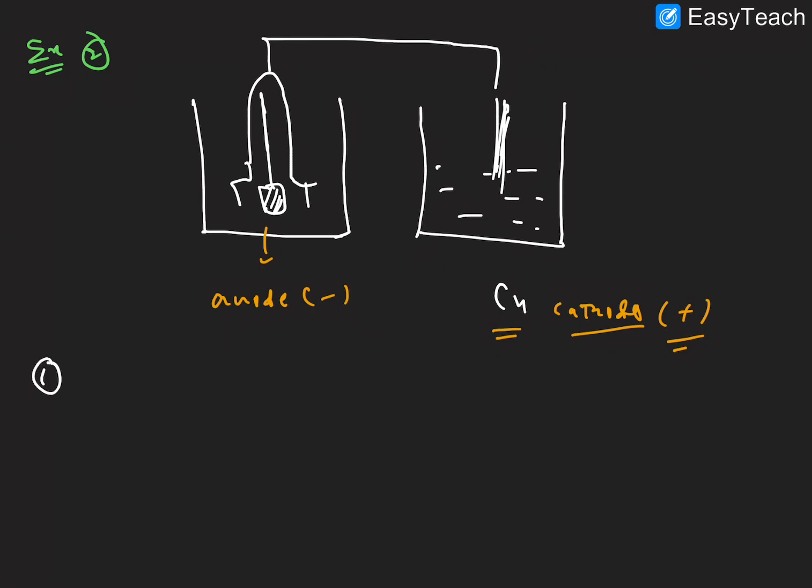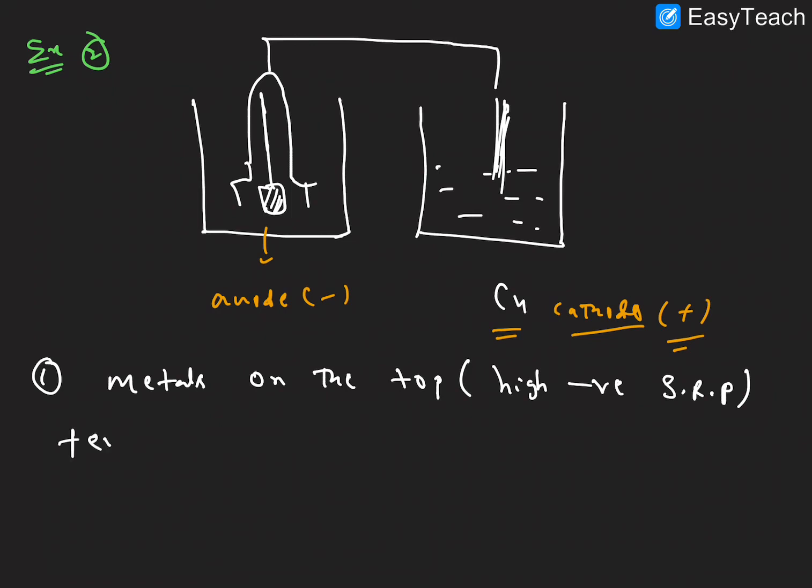Point number 1: metals on the top have high negative standard reduction potential value, like lithium, right? They have a tendency to lose electrons readily.